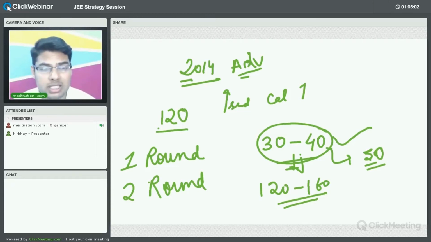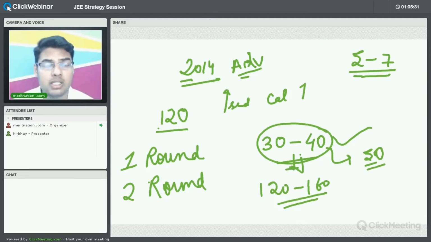So the idea is you do not have to roam around a single question in the examination, because what may happen is you are doing, for example, any one question in mathematics, chemistry, or physics, in whatever subject, you may take around 5 to 7 minutes in that particular question, and you may not get what is happening in that question. So you do not have to get stuck in one question. Try to attempt another question. Select the questions in which you are comfortable, try to do that subject in which you are comfortable. The basic idea is you have to gain the initial confidence.